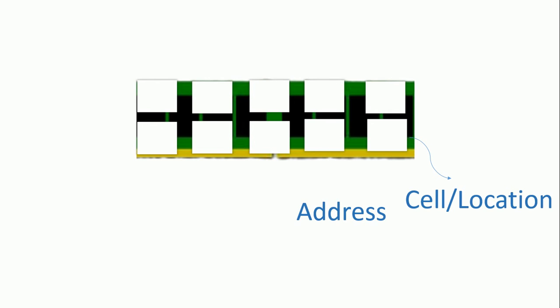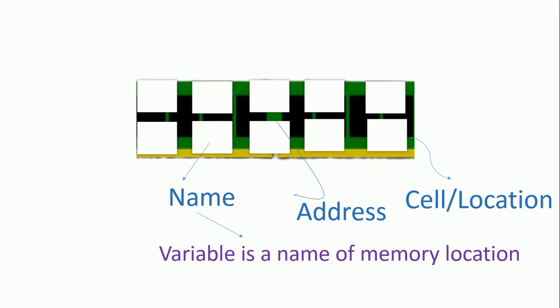Now consider this is the computer's memory, which is divided into different parts. We call them a cell or location in memory. Every memory location is identified by an address. Just consider theaters. There is a seating arrangement, it's just like a memory location. And you have to remember the address of a memory location is always positive.